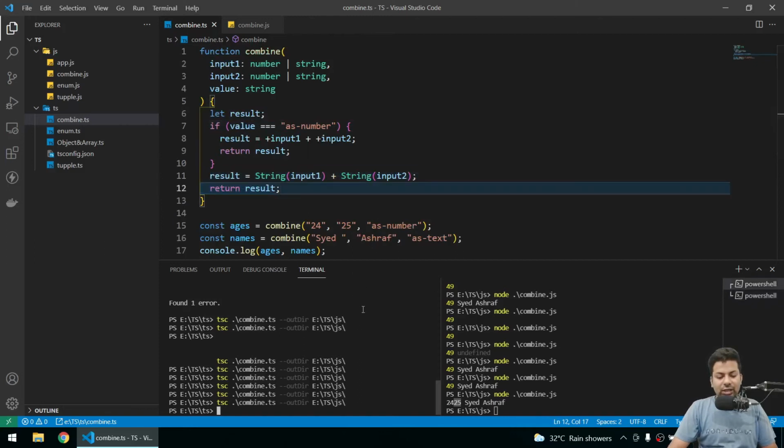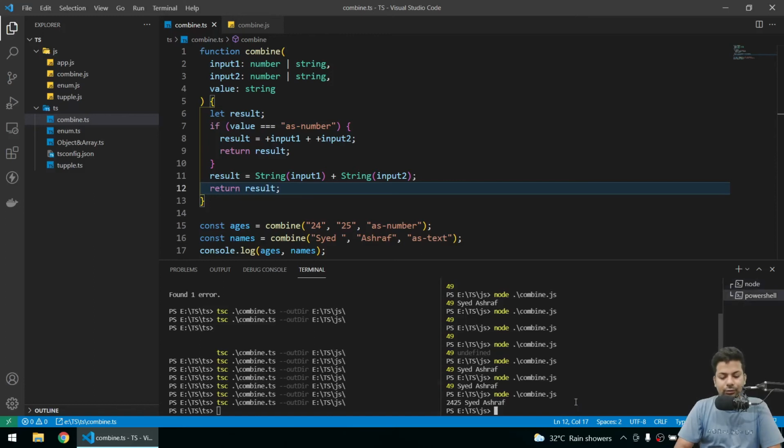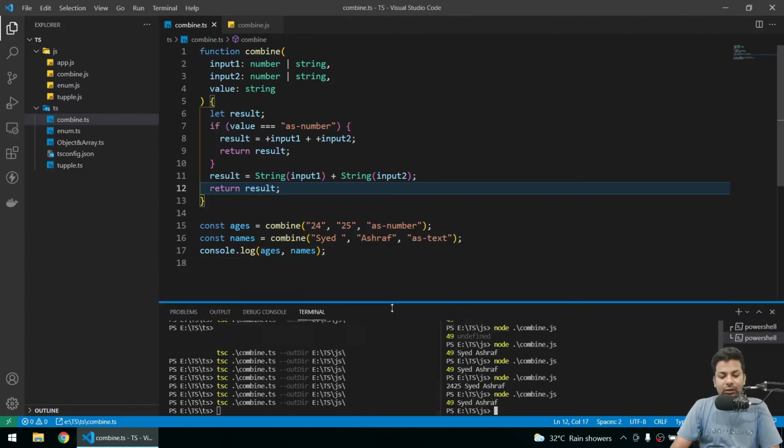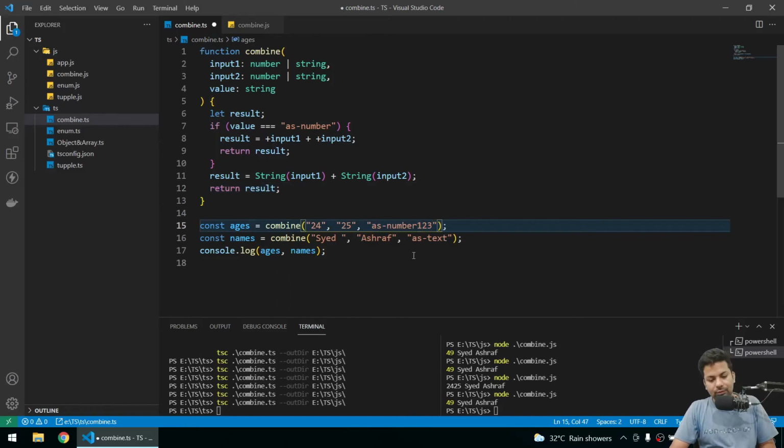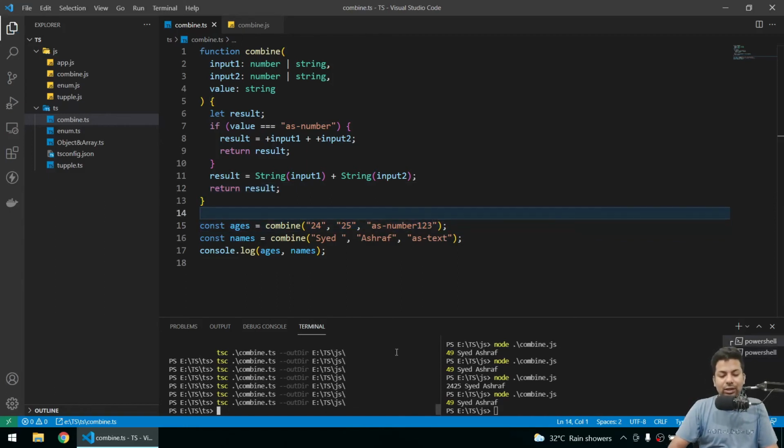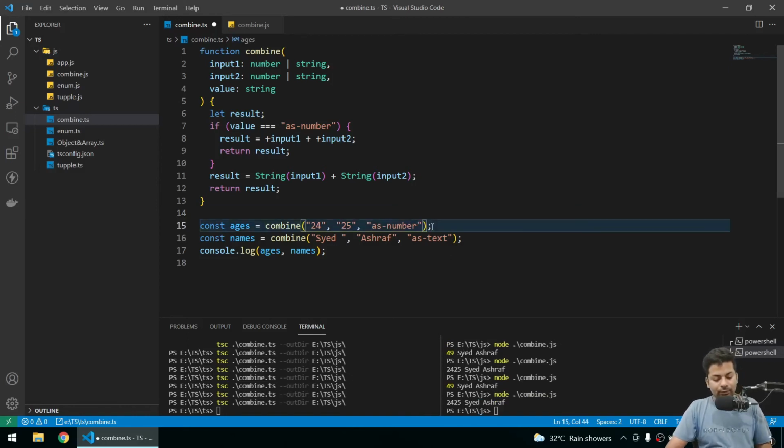Now if I just run tsc, see, we're getting the age 49 and name correctly. Now let me make it a little more. Okay, now suppose here someone is sending number 123. Now what? Instead, age will be concatenated because someone has sent a wrong text. See, so what can we do?